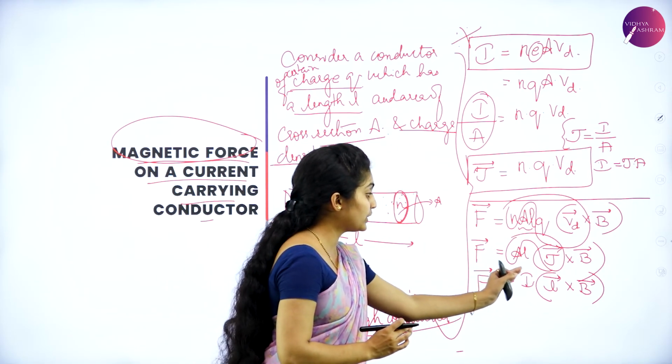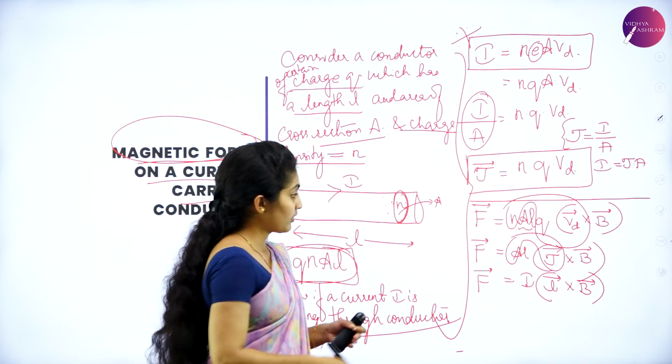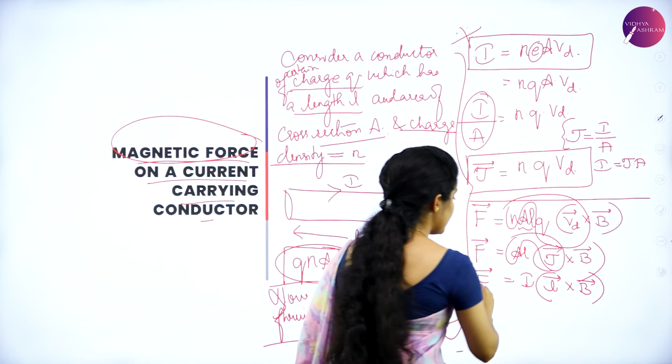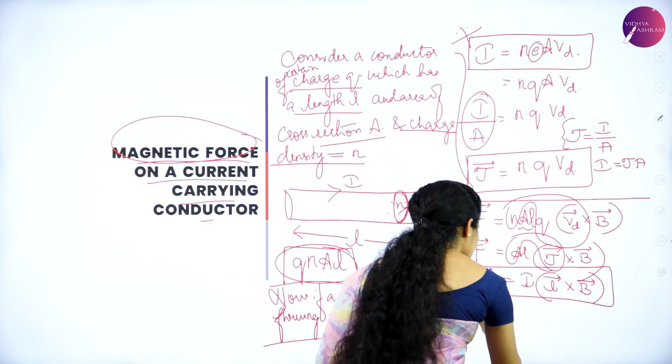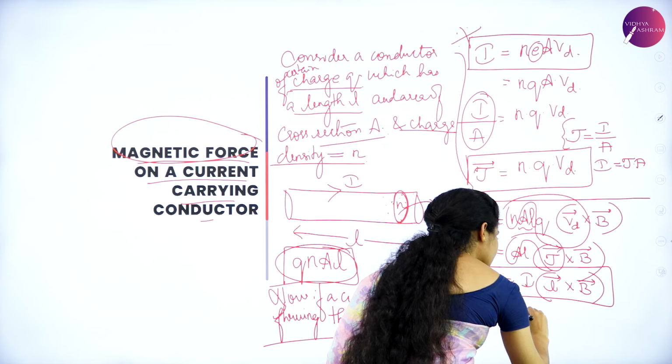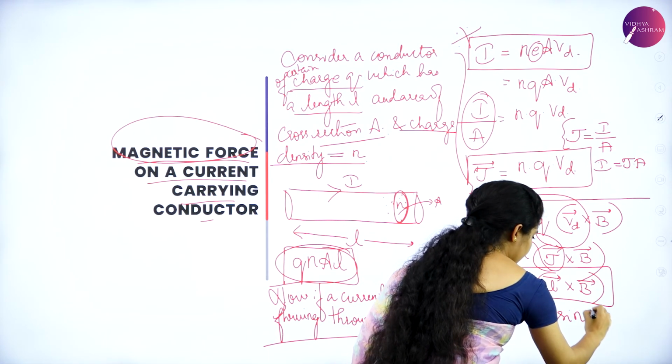So F is equal to I into L vector cross B vector. Converting this vector quantity into the magnitude, F is equal to ILB sine theta. Got it?